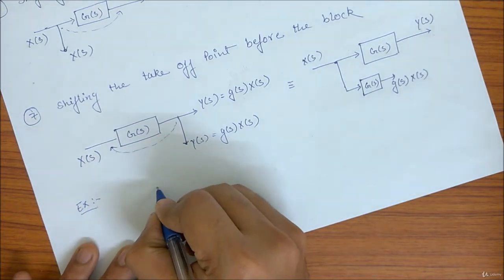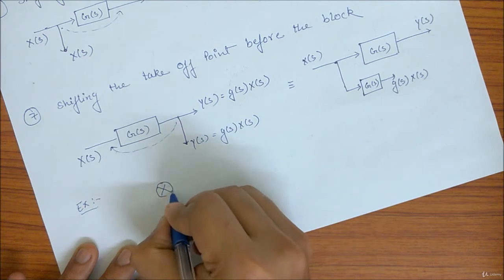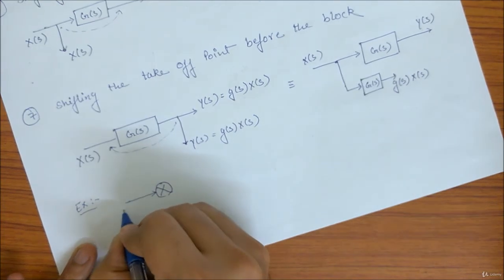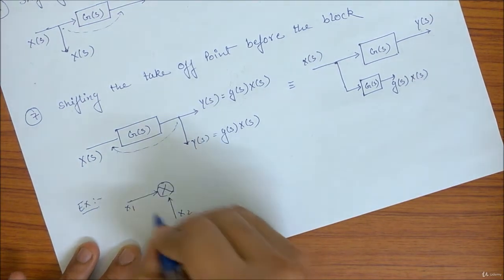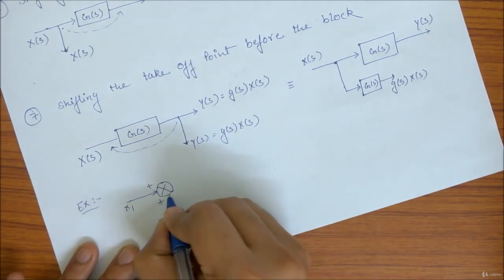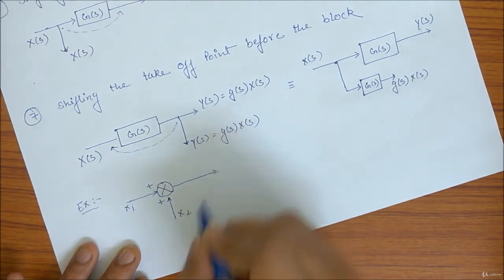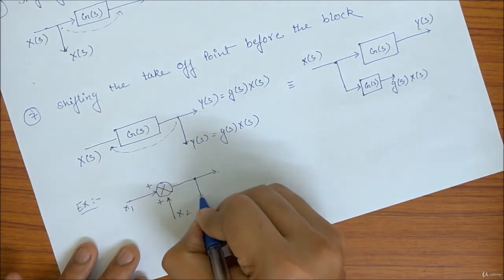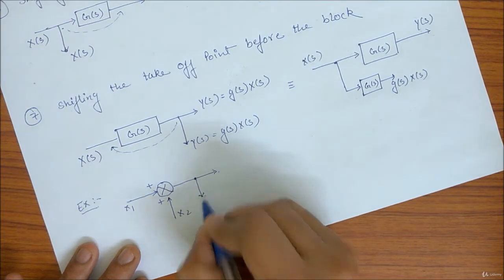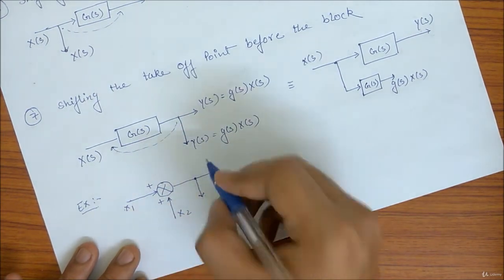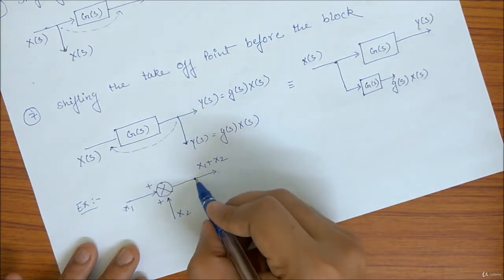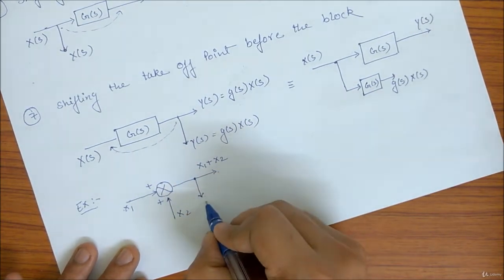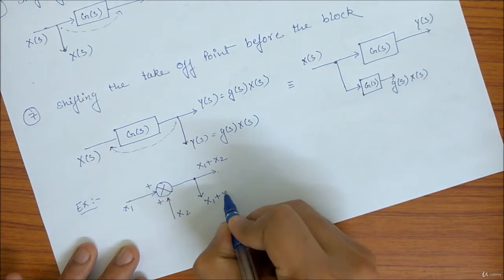So what we will do is, let's say we have a summer, and this is going in x1 and this is going in x2, both are plus sign, and this will be my output, and let's say this is my takeoff point. Okay, so my output will be x1 plus x2, and since I am taking off this value, so here also it will be x1 plus x2.